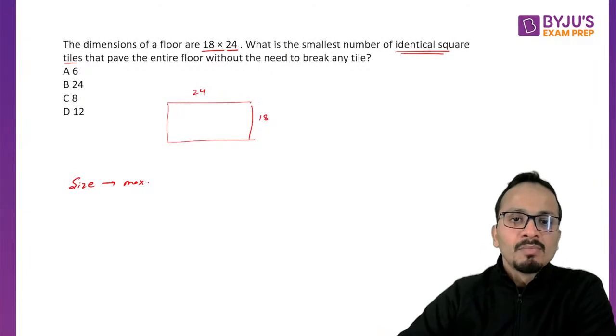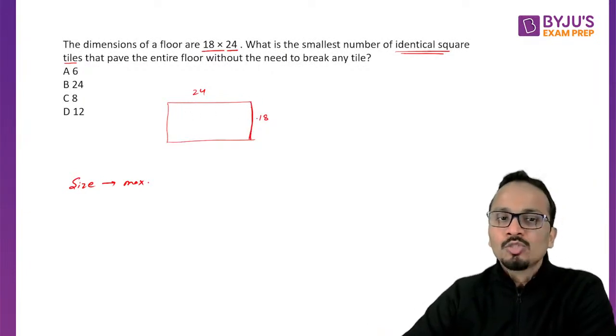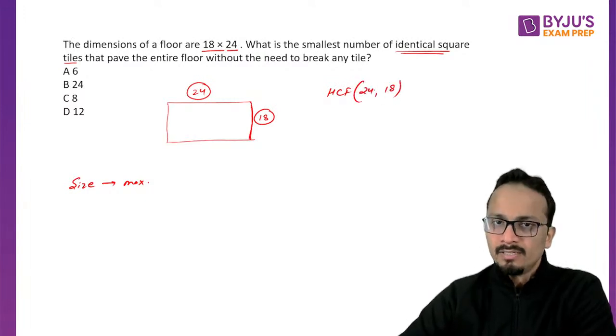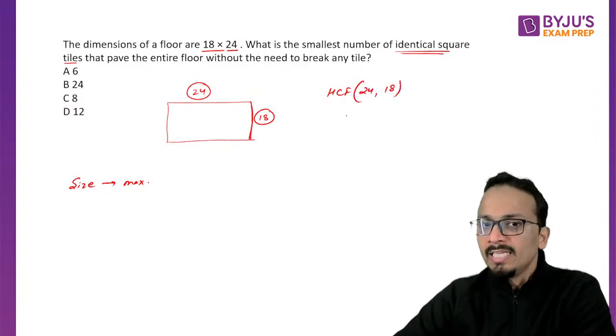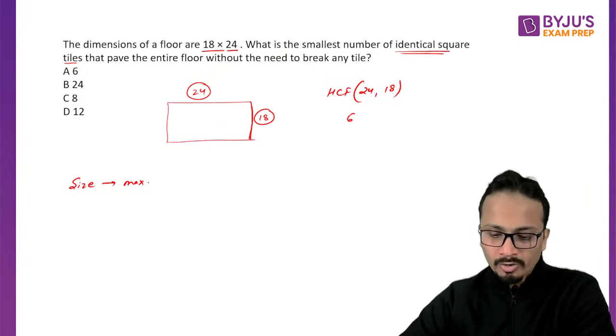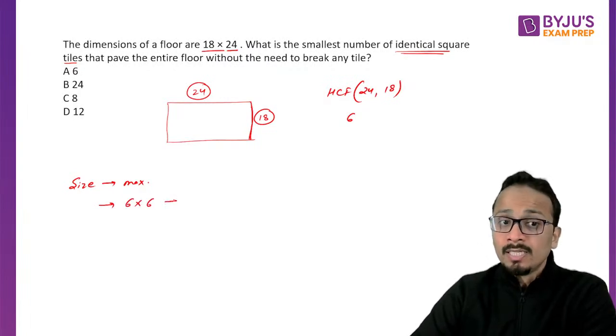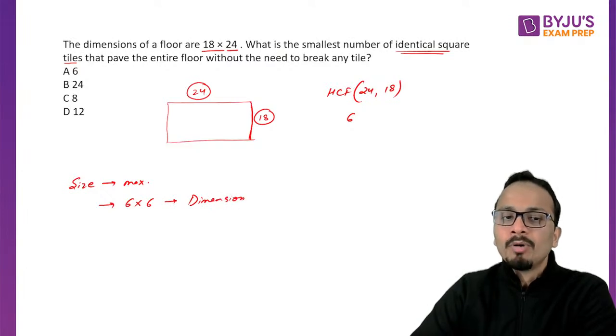So we'll maximize the size of the tile. Now maximum size of the tile that can be fitted along the length as well as breadth can be calculated by the HCF of 24 and 18. Now HCF of 24 and 18 is 6. All right. So the dimension of the tile will be 6 cross 6. Now this is the dimension of the tile, not the number of tiles.